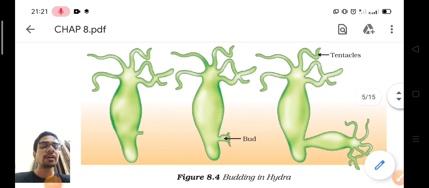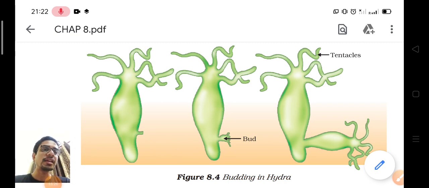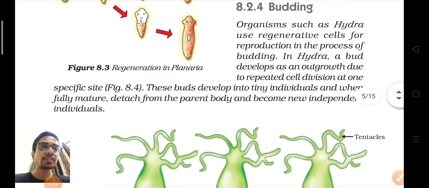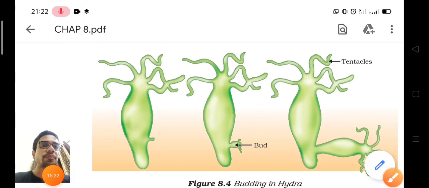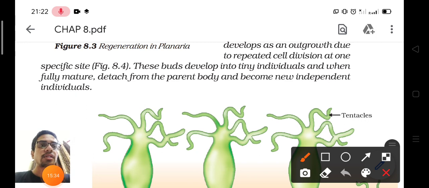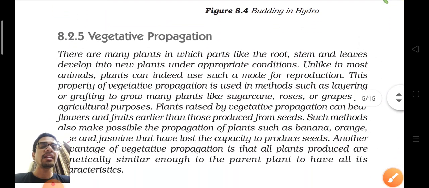It also has regenerative cells. So first a thick mass of cells is formed in the bud, and then this mass of cells differentiates into various cell types, forming a new individual attached to its body, and later it detaches from its body. Okay, this is budding. These buds develop into tiny individuals and when fully mature detach from the parent body. This was budding in hydra.